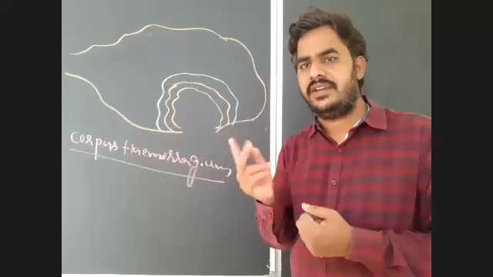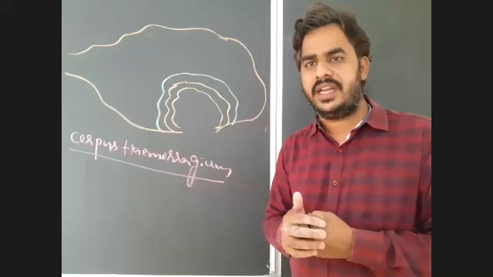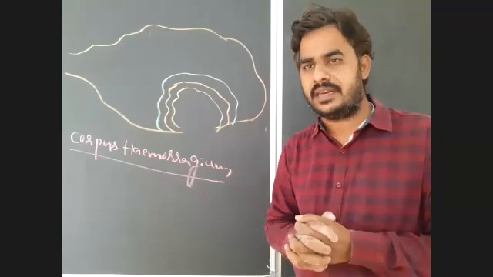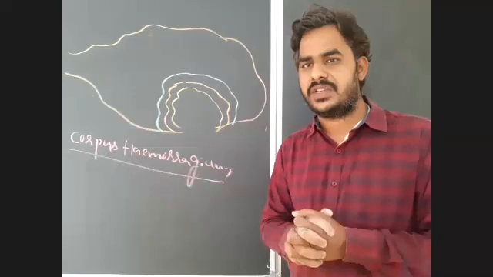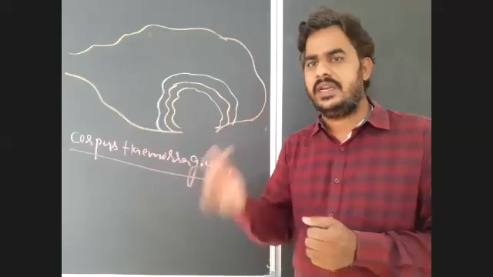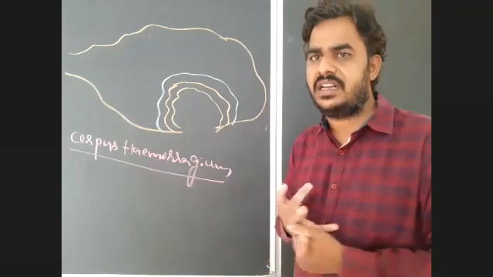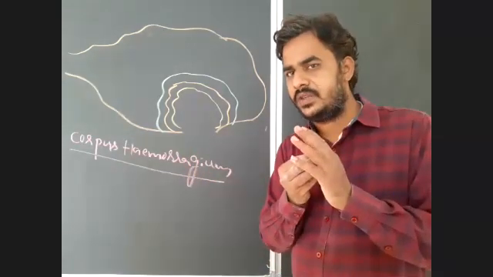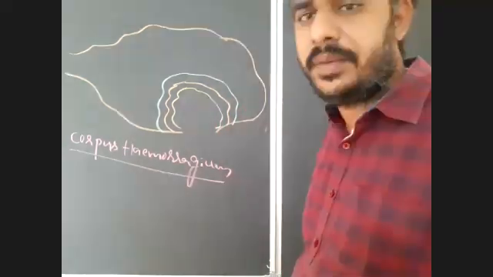So it is arrested in metaphase. In meiosis 2, in which phase will it be arrested? In metaphase, because of the release of a protein, metaphase promoting factor. Later, whenever there is release of anaphase promoting complex, or anaphase promoting factor, then it will complete meiosis 2. Anaphase promoting complex is released whenever the sperm comes in contact with the secondary oocyte, which acts as a stimulus. Then only that will take place, that you have to remember, right?